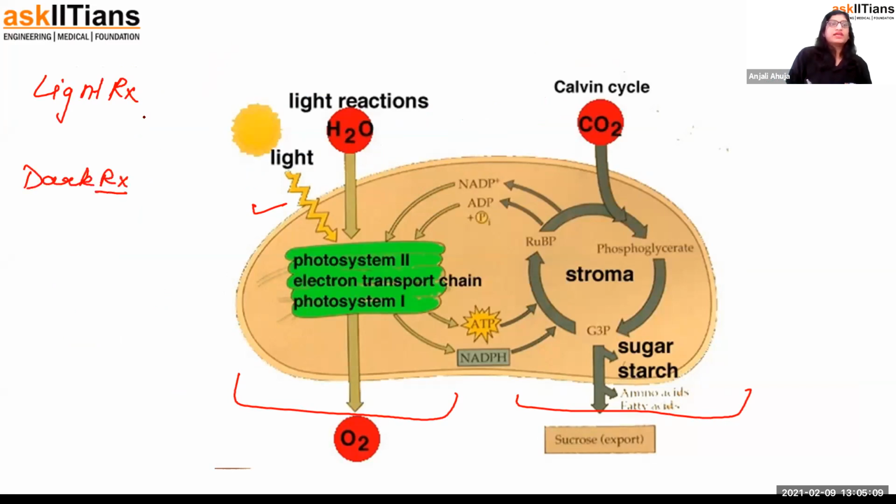In the light reaction, energy is formed in the form of chemical ATP and NADPH, or you also call it NADH. ATP is adenosine triphosphate. That's the energy currency. It is formed in the mitochondria and in the chloroplast. NADH is another molecule that also helps in ATP formation.